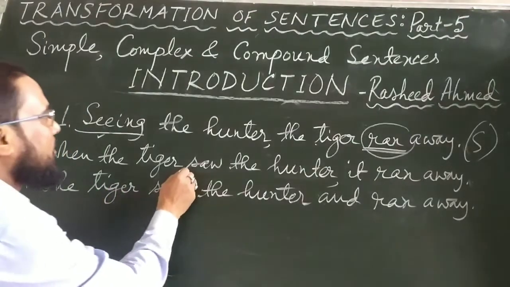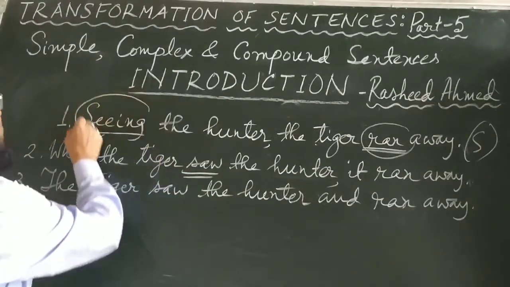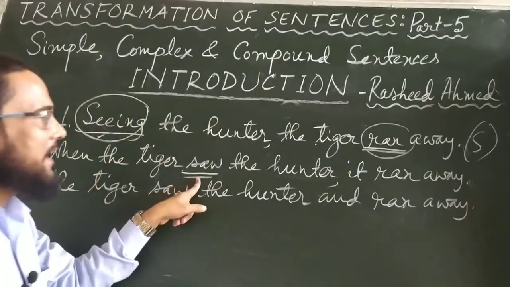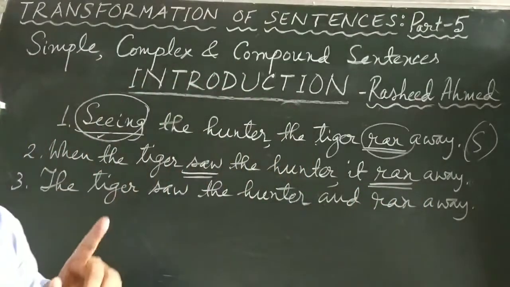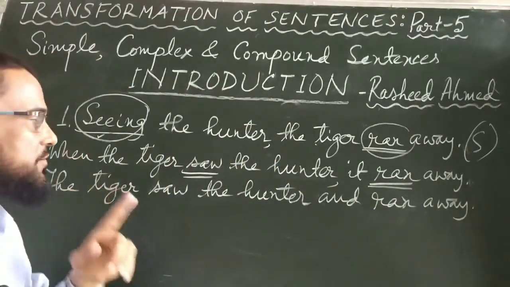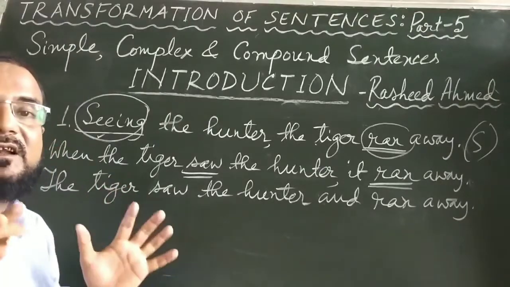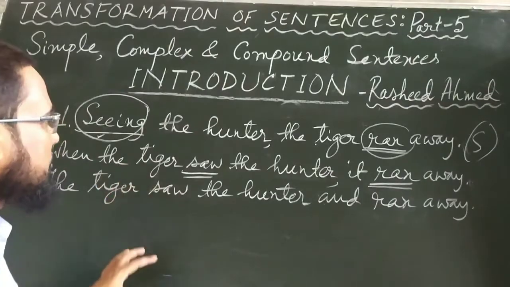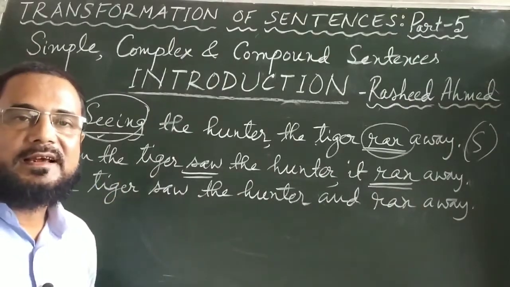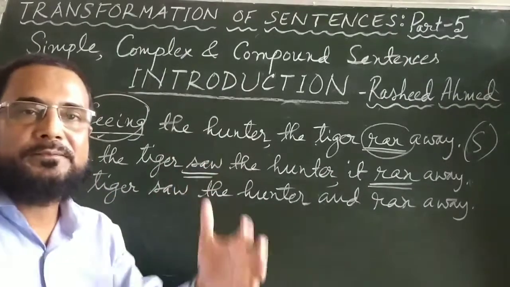First one is "saw". This "seeing" is changed into "saw". And "ran" is "ran", okay? So in this sentence we have got two finite verbs. And not only have we got two finite verbs, you see this sentence is divided into two distinct parts. What are the two distinct parts? One part is "when the tiger saw the hunter", and the other part is "it ran away".